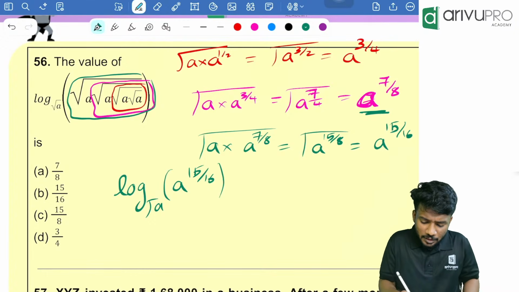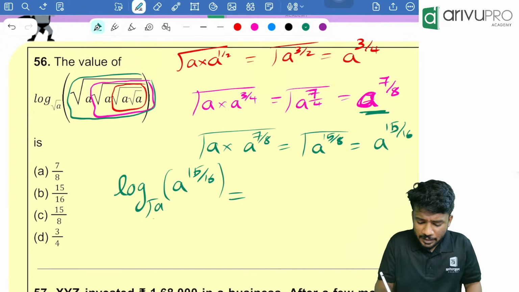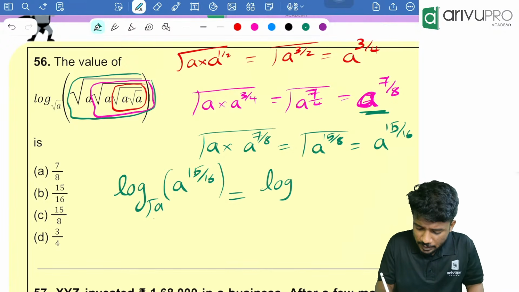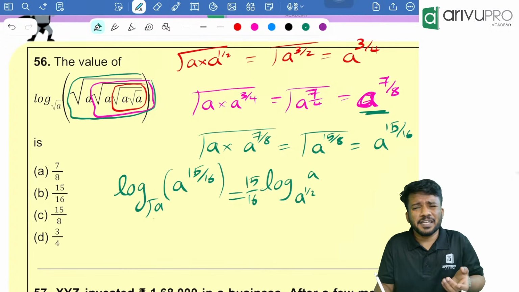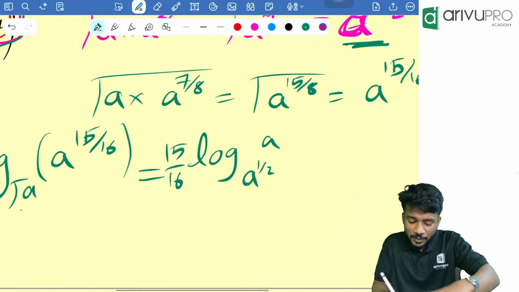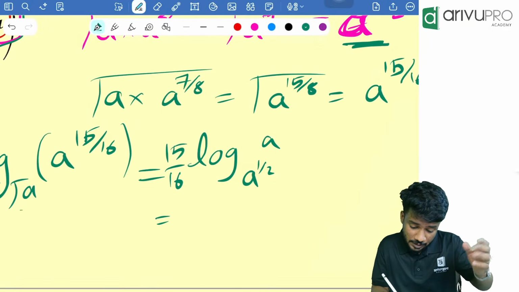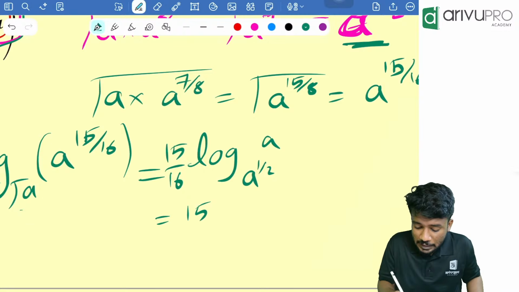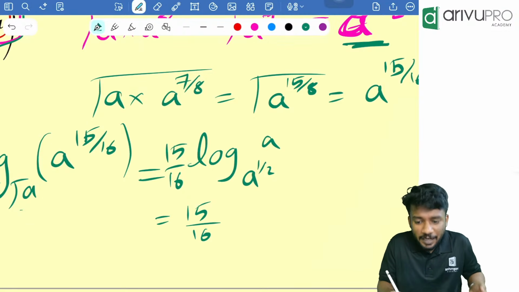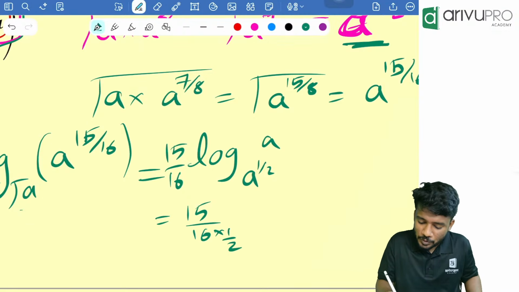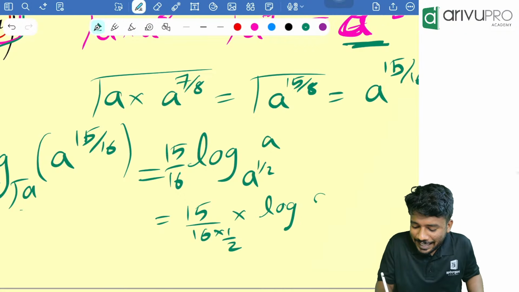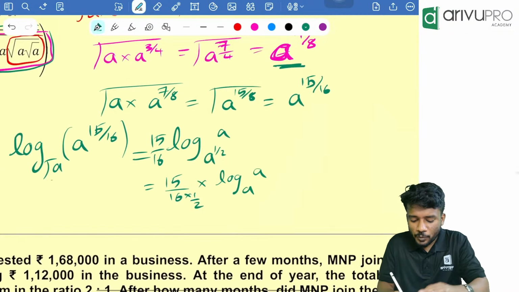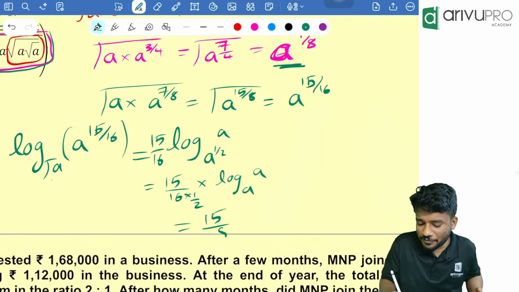I'll write this as what? Root a can be written as a raised to 1 by 2. So it is 15 divided by 16 into log of a to the base a raised to 1 by 2. This 1 by 2 will go to the denominator, right? Yes, it will become 15 divided by 16, divided by 1 by 2, into log of a to the base a. Now 2 and 16 got cancelled. What is the answer? 15 by 8.